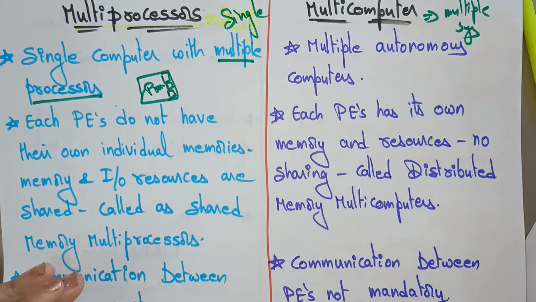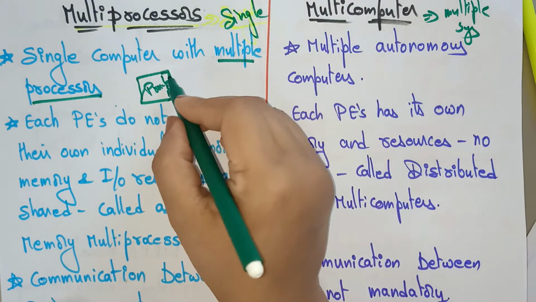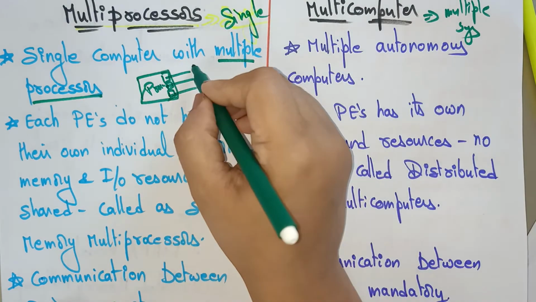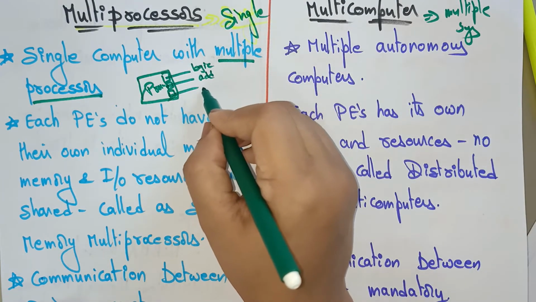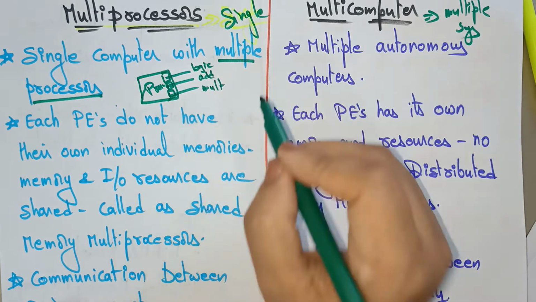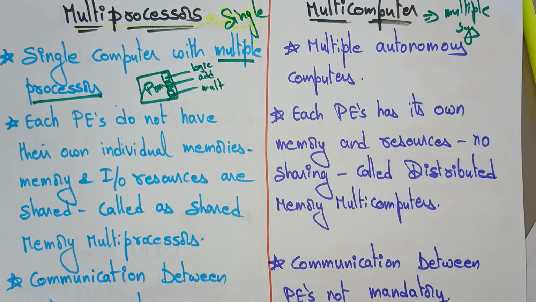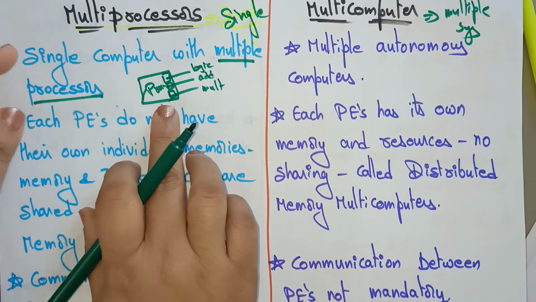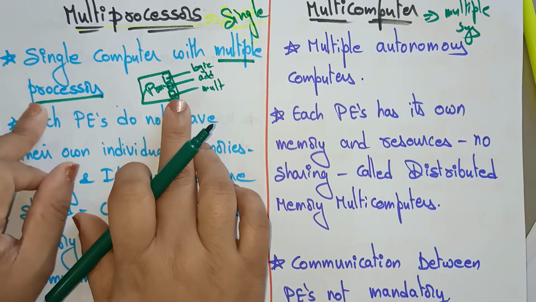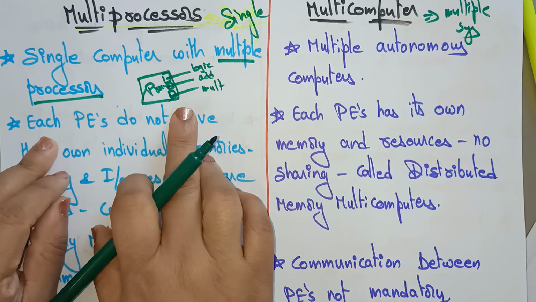You call them processing elements. Each functional unit performs different functions. One does the logic function, another does the addition, another does the multiplication or floating point, like that. In a single chip, you have multiple processing elements. That is what the multiprocessor means: a single computer with multiple processing elements.